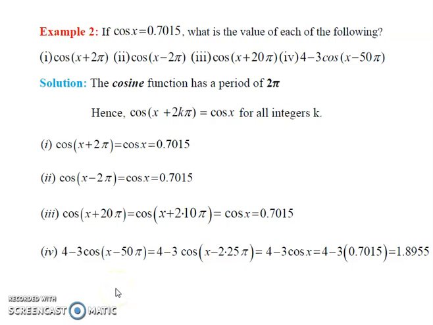This brings us to the end of this tutorial. In this tutorial, we have learned about circular functions.